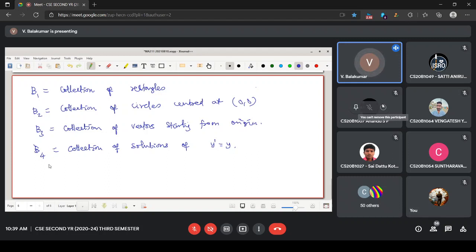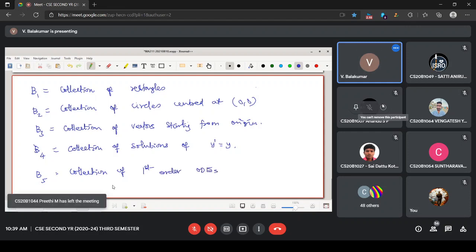Any other, say, give me. Collection of first order ODEs. Collection of third degree polynomials.